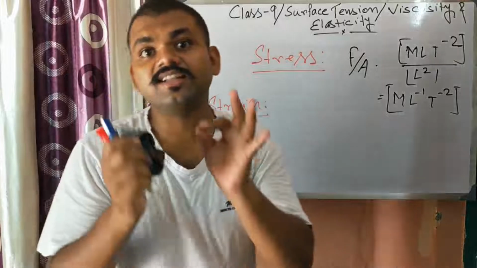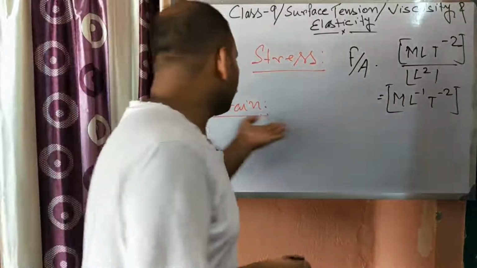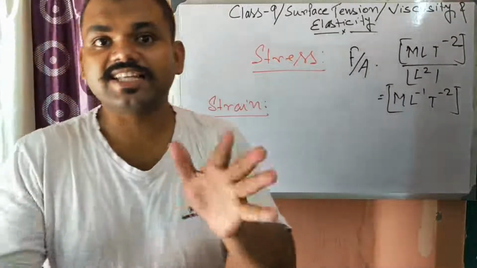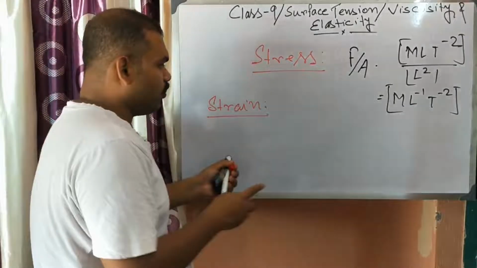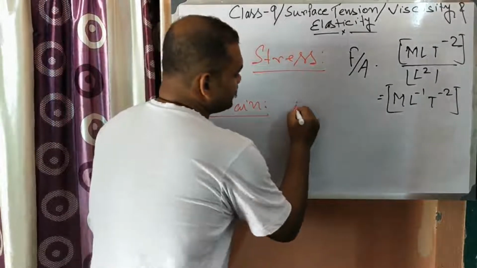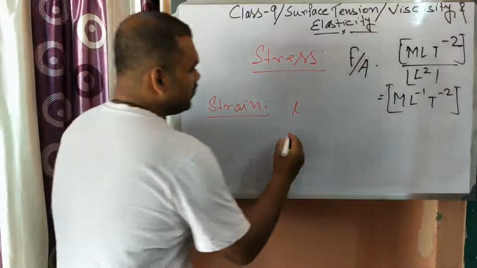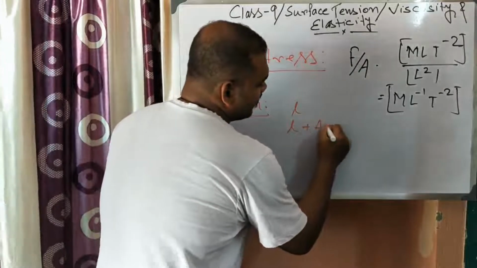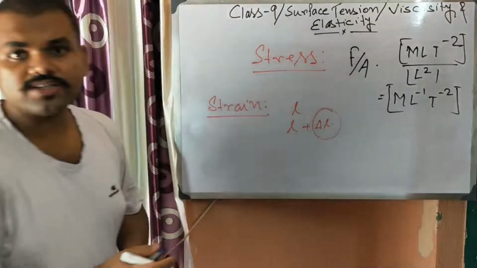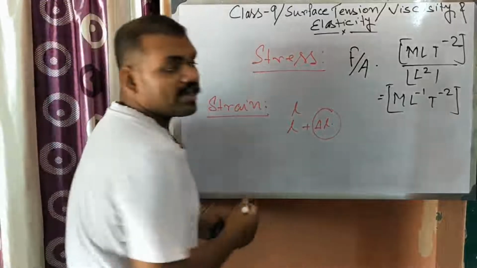The fractional change in configuration is known as strain. Suppose previously the length is L, now the length becomes L plus delta L. Delta L is a very small change.